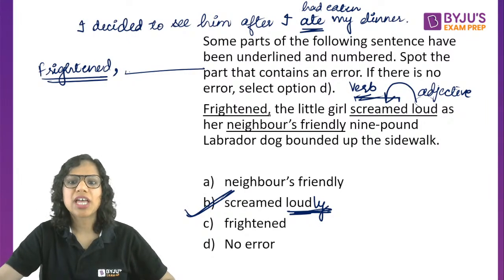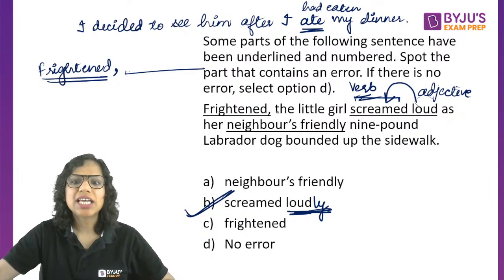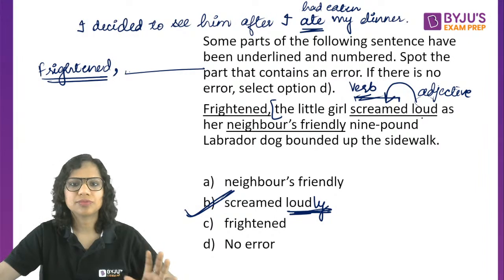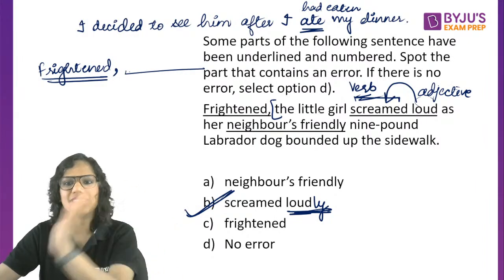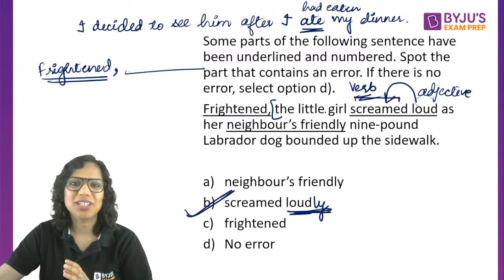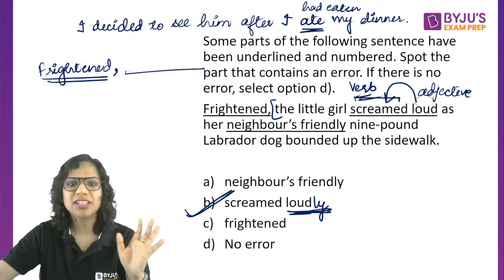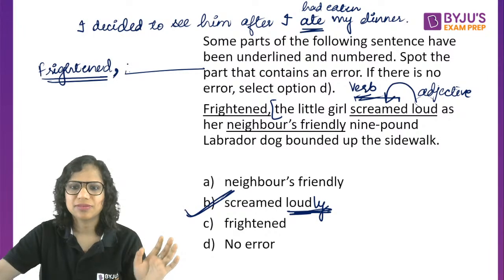Frightened is fine because I am using it as a phrase that is modifying this entire part. Because वो डरी हुई थी, that's what I'm trying to say. एकदम से वो डरी हुई थी and that's why she screamed loudly. Okay? So, a phrase modifying this entire sentence, that's why taken out of the sentence and put in the beginning.